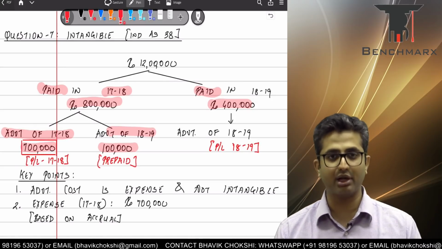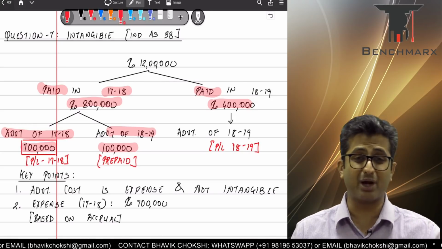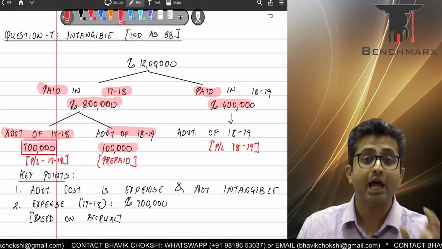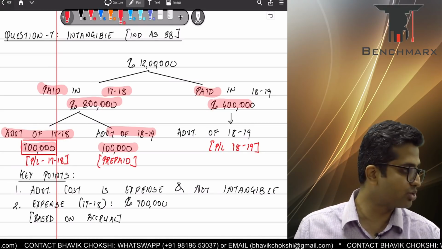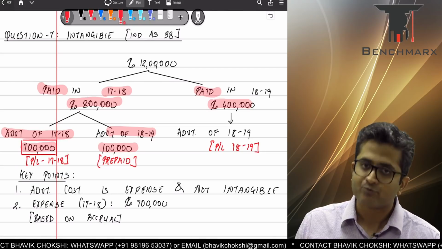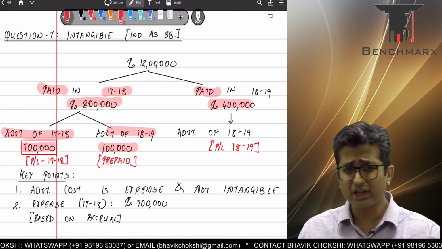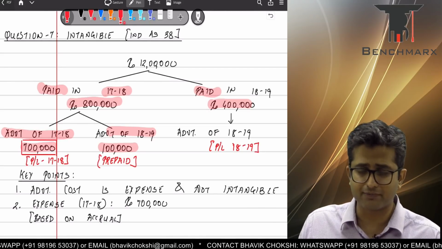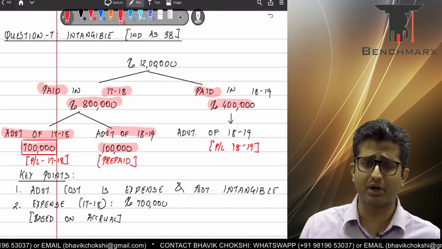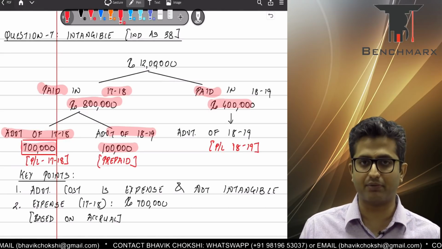In which case your journal entry in the year 17-18 would be advertising expenditure account debit 7 lakhs, prepaid advertisement expenditure account debit 1 lakh, to cash/bank 8 lakhs. You cannot expense out the entire 8 lakhs merely because you've paid 8 lakhs. You are not following the cash system of accounting. You are following the accrual system of accounting.